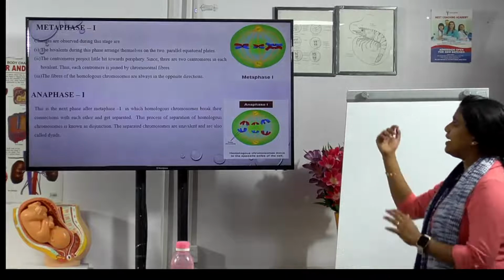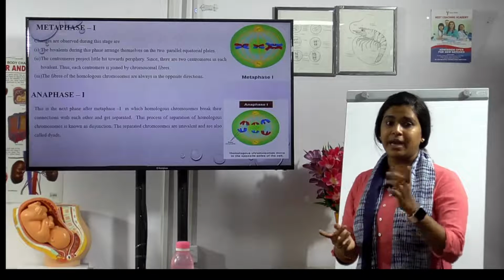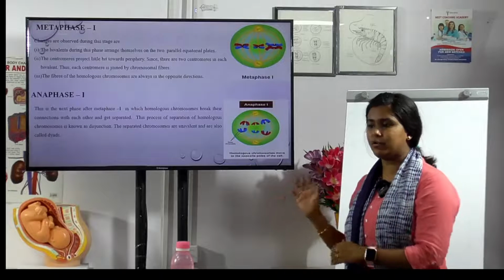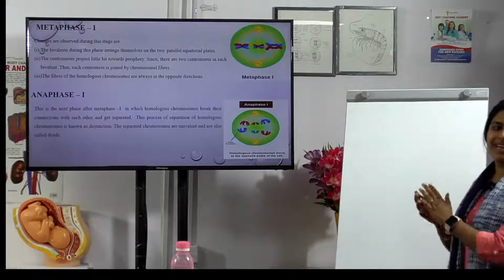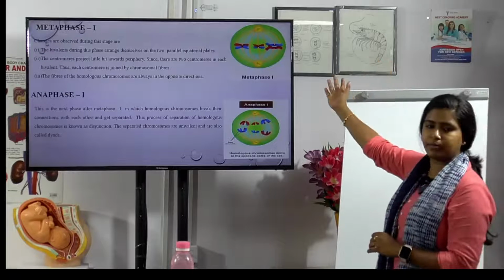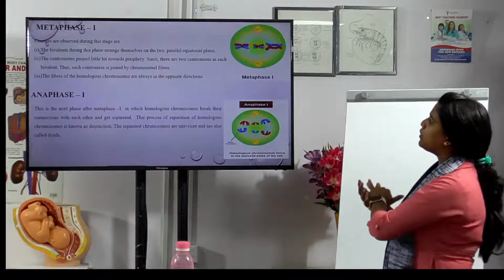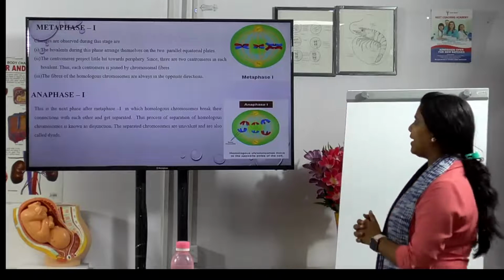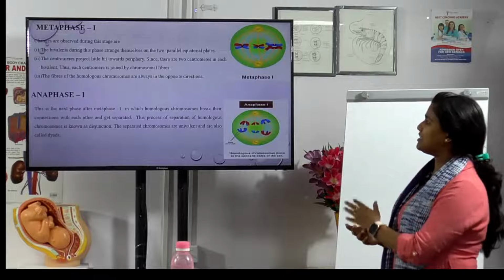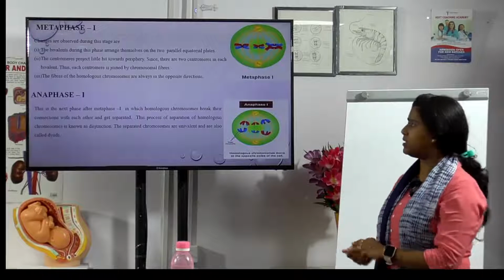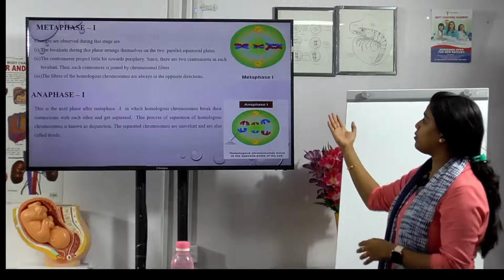In which phase were all of these? Prophase 1. Now let us see metaphase 1. What changes seem to be there? Earlier the meiotic spindle was partly formed, and here it is fully formed, and the chromosomes are lined up in an equatorial plane, attached to what at the poles? That is metaphase 1. The bivalents during this phase arrange themselves on two parallel equatorial planes. The centromeres are a little towards the periphery. There are two centromeres in each bivalent, joined by chromosomal fibers, which are nothing but spindle fibers. The fibers of the homologous chromosomes are always in opposite directions.